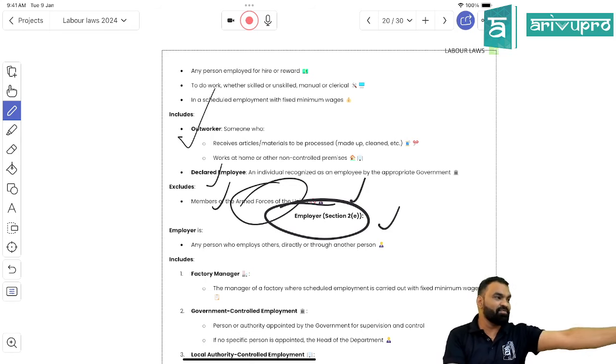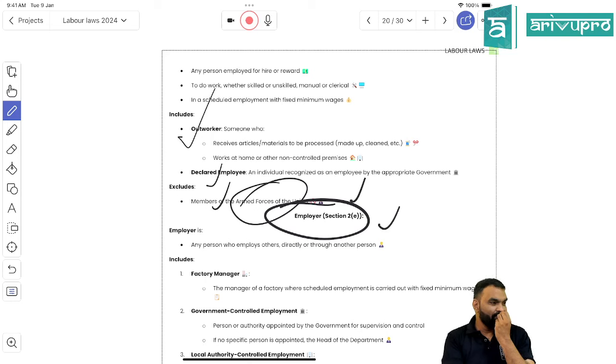What is the summary of section 5? Pay in 7 days, 10 days, 7 days, 2 days on a working day. Right? Then 8.